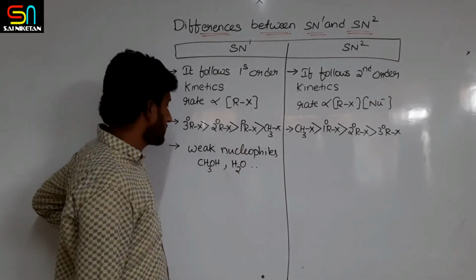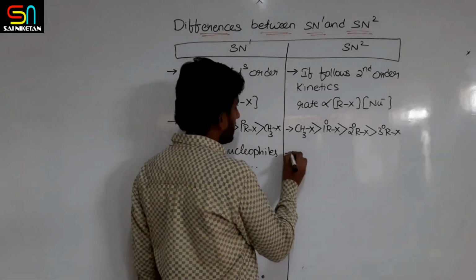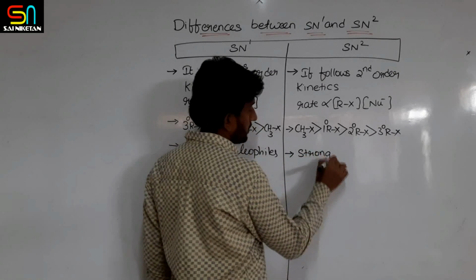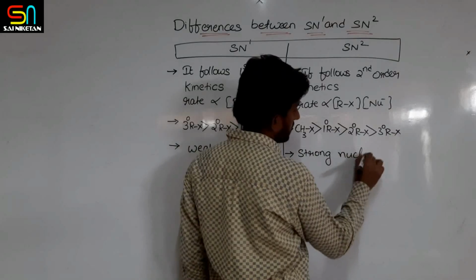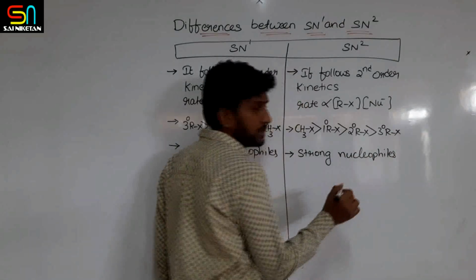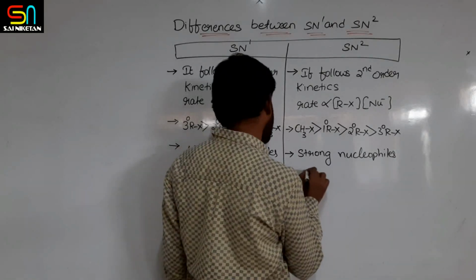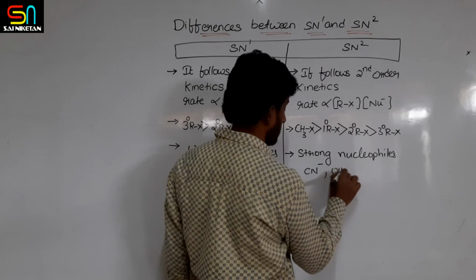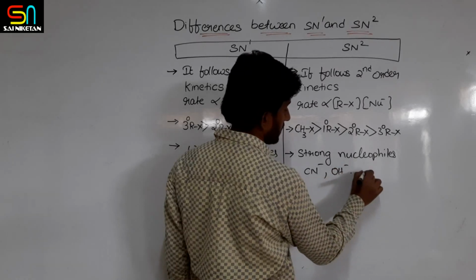The SN2 mechanism takes place with strong nucleophiles, for example cyanide ion or hydroxide ion.